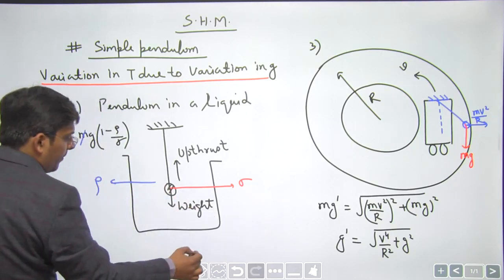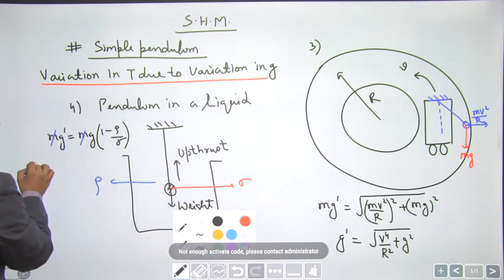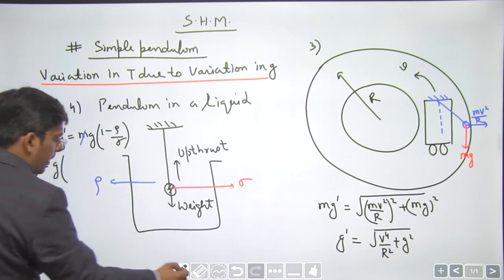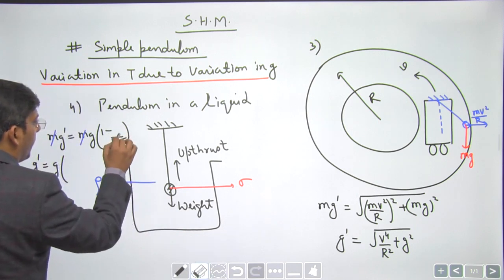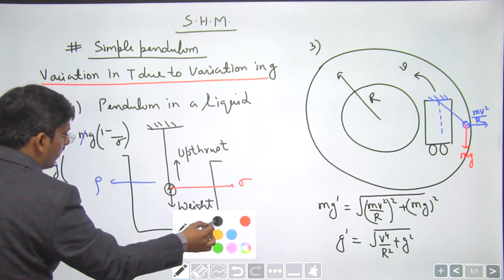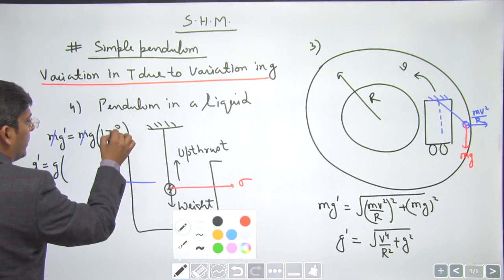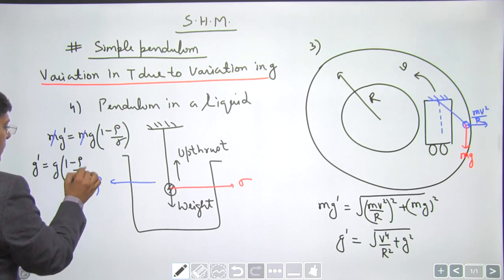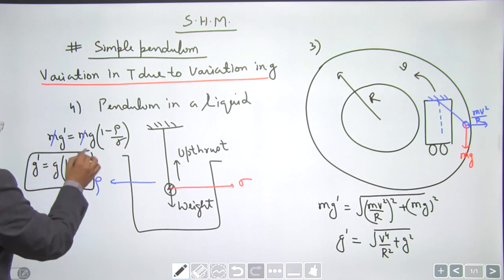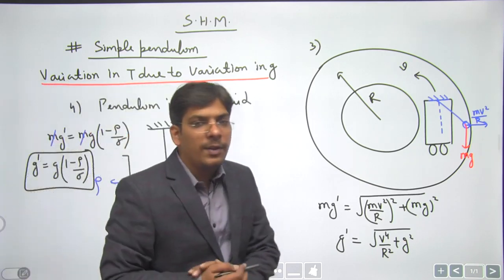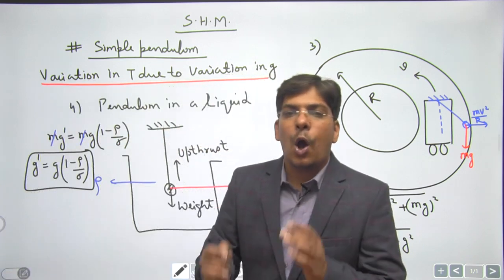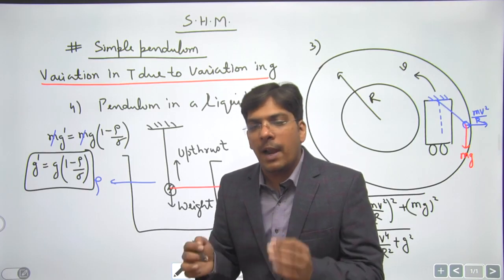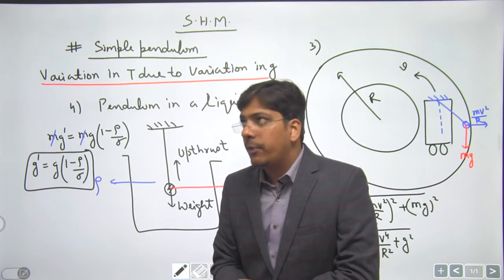I am not deriving everything, dear students, since this is a short duration revision course, so I want to skip. It is 1 minus rho by sigma, right? So g dash is g times 1 minus rho by sigma. So you just replace the value of g by g dash, you will get the value of time period of a pendulum oscillating in a liquid of density rho. Obviously the value of rho is less than sigma, right, dear students?